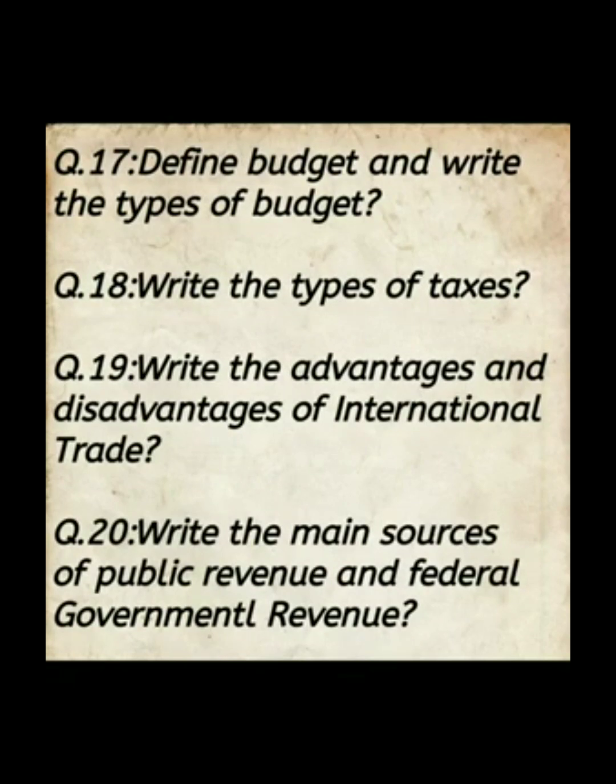Number 17, define budget and write the types of budget. Number 18, write the types of taxes. Number 19, write the advantages and disadvantages of international trade. Number 20, write the main sources of public revenue and federal government revenue.